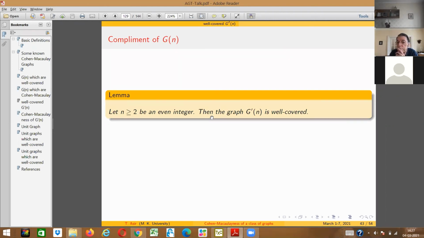In the first slide itself, I gave that for graphs, we used to call it Cohen-Macaulay over F, but since this field F has no play in terms of graph theory, we avoid the "over F" and call it Cohen-Macaulay, whatever the field is.